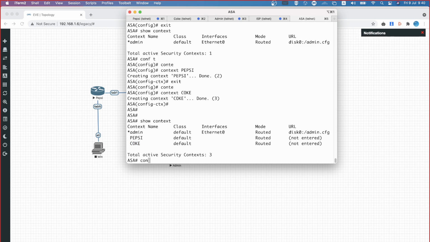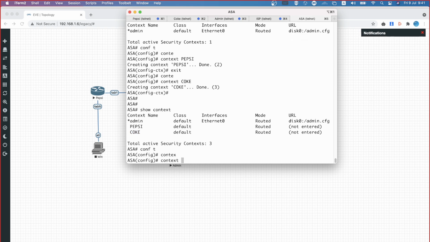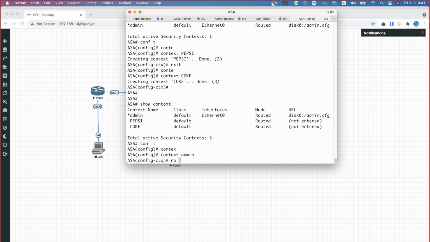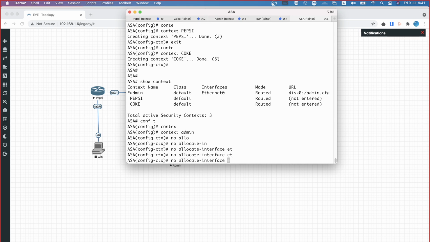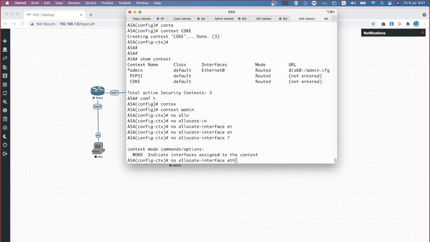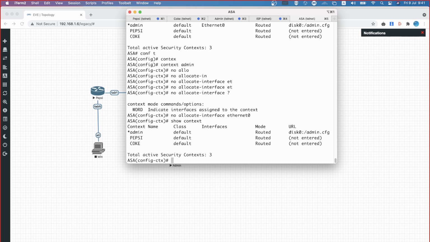First of all, how do I do it? In context admin, no allocate-interface Ethernet 0. That means I removed it. That means deallocation is done. Check it out. There is no interface associated to admin context now.